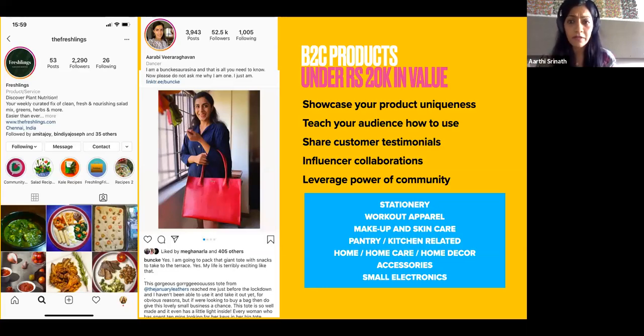Why is your product different? Very often you need to teach your audience how to use it. I've seen so many clothing sites where they use stylists and bloggers to show how it can be styled. You see this Fresh Links; I think many of you may recognize it. It's a brand new service offering in Chennai, but see how they've tried to teach people how to use it. They have salad recipes there. Now, kale is very new for a lot of us. They have kale recipes, so they teach you how to use their product and sort of buy you as a customer. They share customer testimonials.